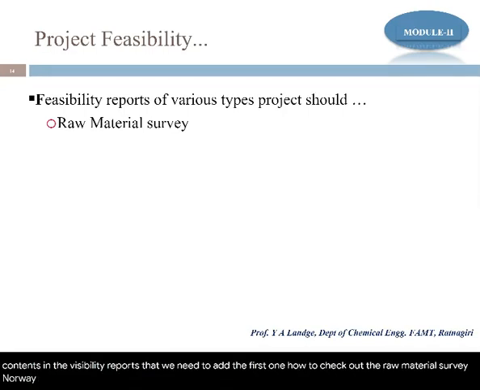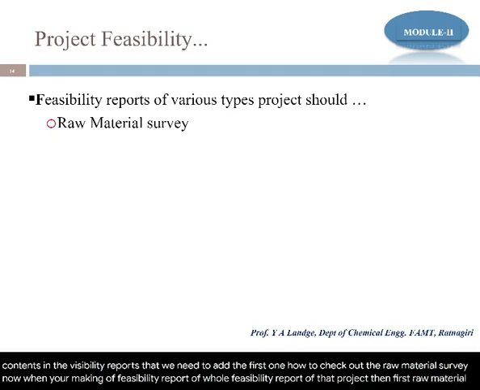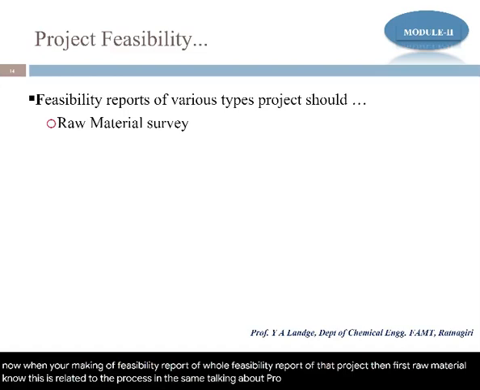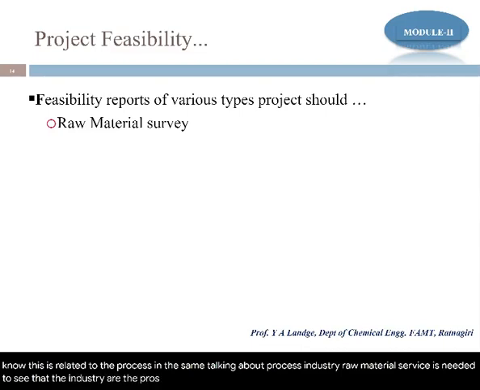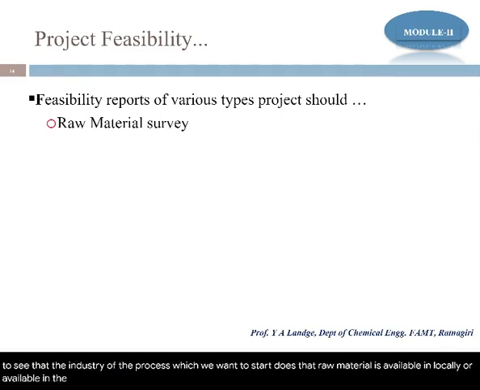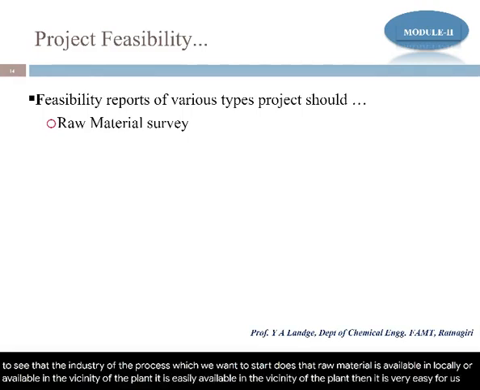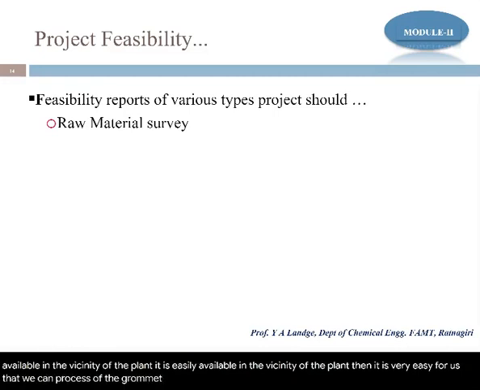When you are making a whole feasibility report of a project, first see the raw material. Now this is related to the process industry. I'm talking about the process industry. This is the example of a process industry: a raw material survey. Why is a raw material survey needed? For the industry or process which we want to start, is that raw material available locally, in the vicinity of the plant? If it is easily available in the vicinity of the plant, then it is very easy for us to process that raw material and make a finished product.